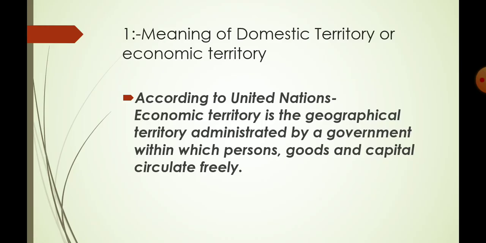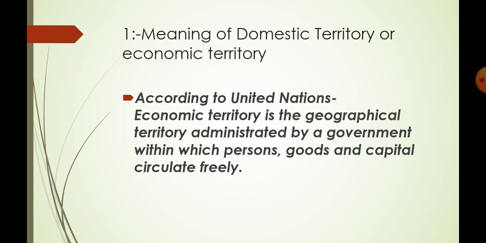Meaning of domestic territory or economic territory. According to the United Nations, economic territory is the geographical territory administered by the government within which persons, goods and capital circulate freely. So the main criterion of the definition of economic territory is freedom of circulation of persons, goods and capital.